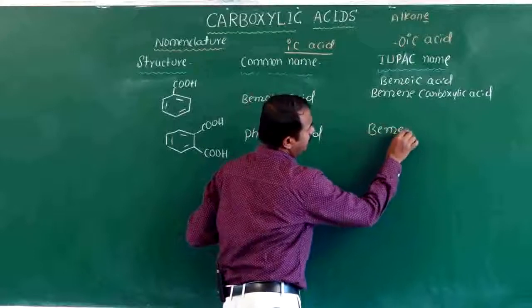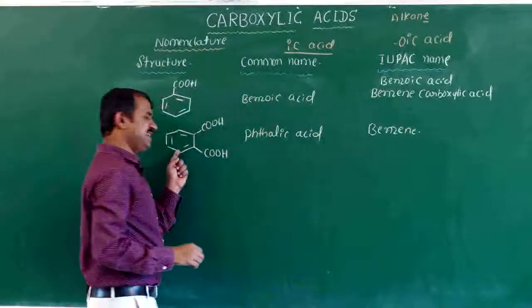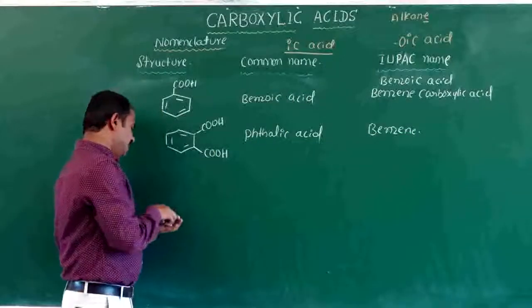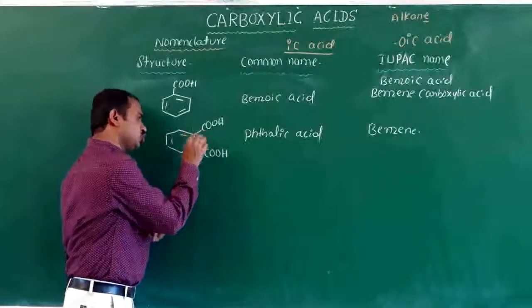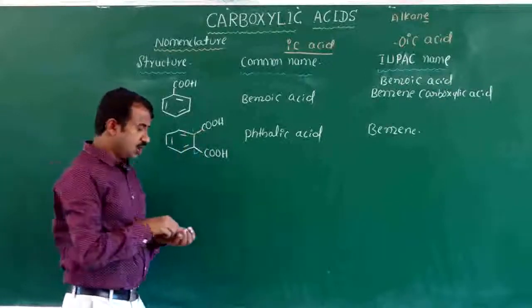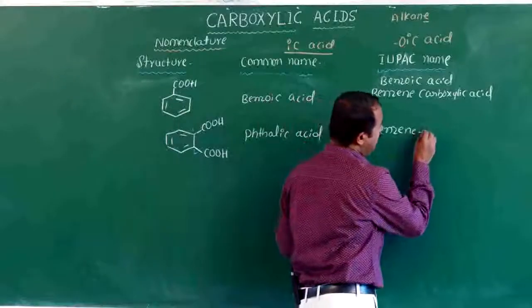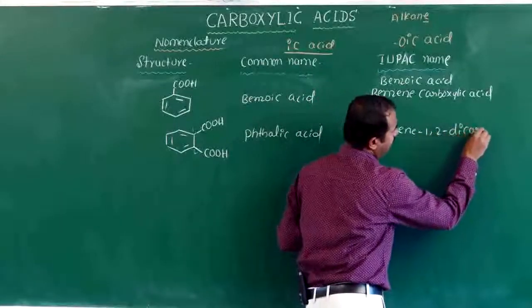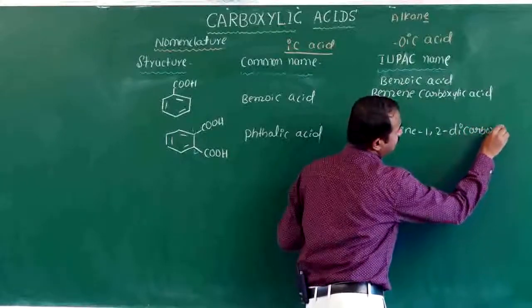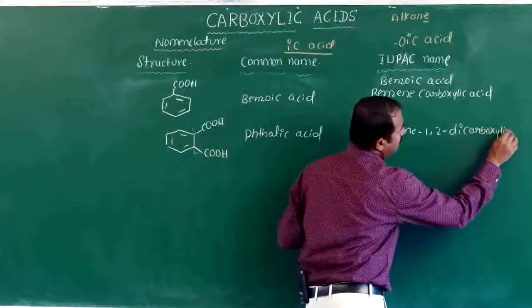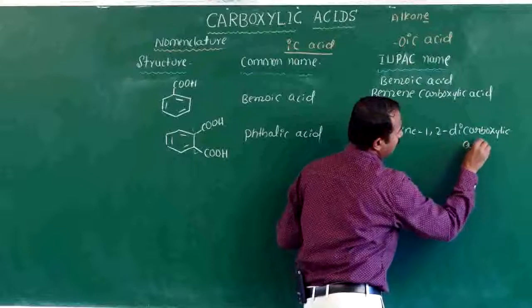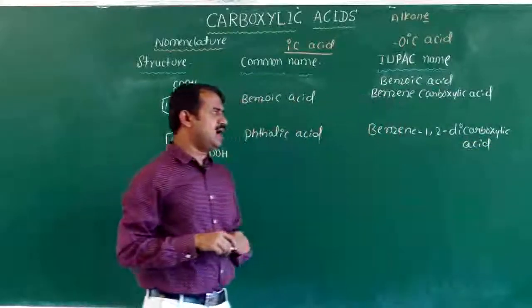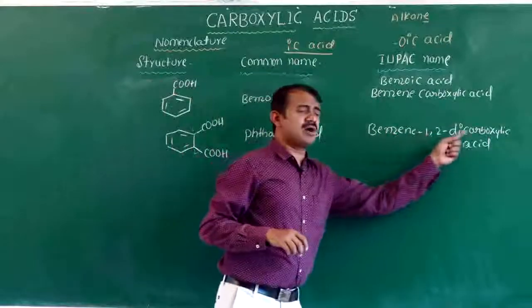Next, the IUPAC name: listen here, for benzene the numbering will have positions 1 and 2. Benzene 1,2-dicarboxylic acid.